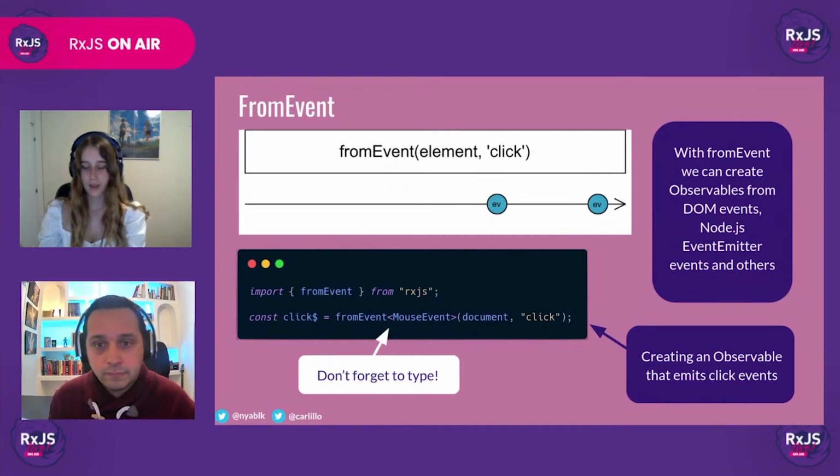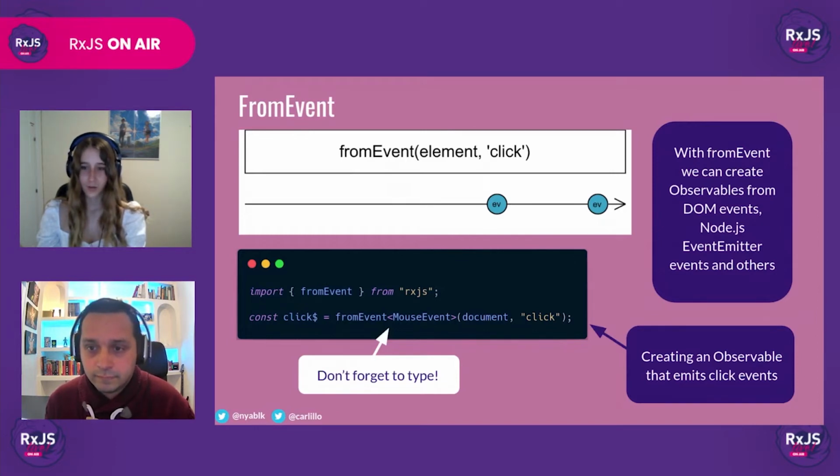I have to add that it's important to indicate the type of the event that we're turning into an observable to be able to have the specific typings for that event, because if we don't, we're going to run into the classic "property X doesn't exist on type Event" TypeScript error, and we probably don't want this happening.